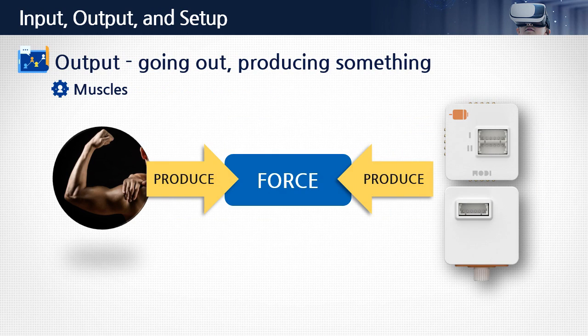We don't only have inputs though, we also have outputs. We use outputs to affect the world around us. We can move things with our muscles. They use energy and produce motion. The MODI motor module uses electricity and produces motion.